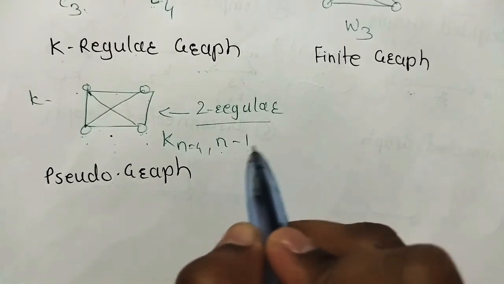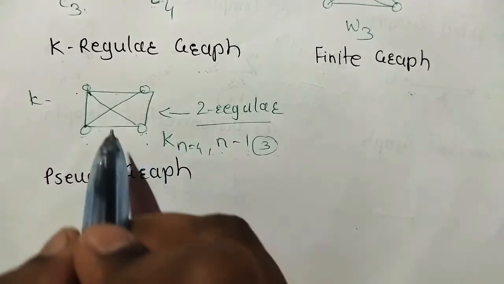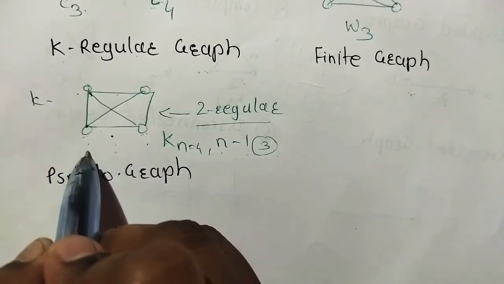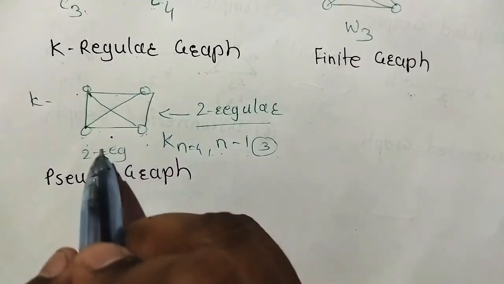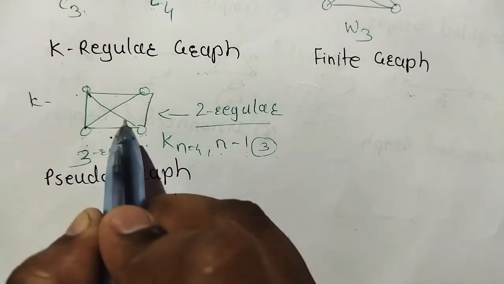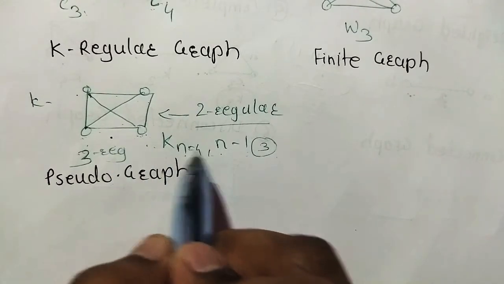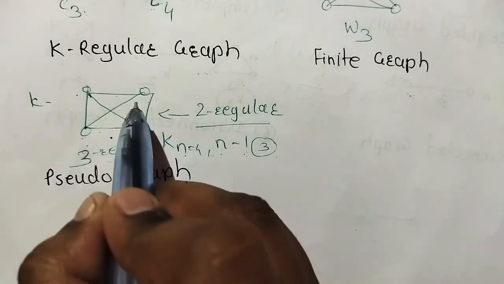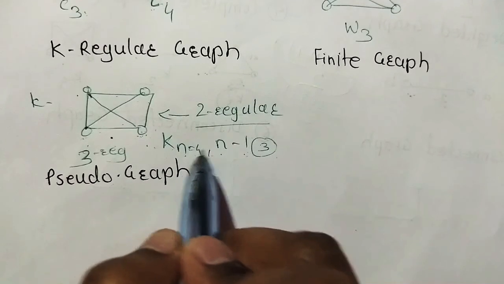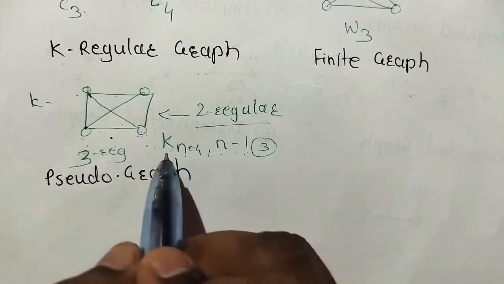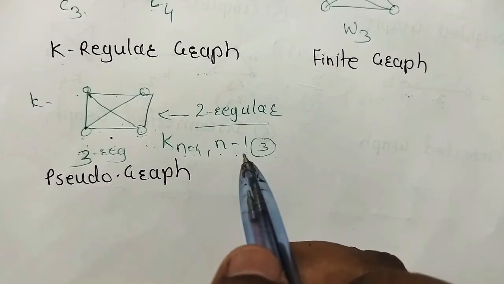N minus 1 means 3. Kn are always n minus 1 regular. Means for this, if this is 2 regular, this is a complete graph. Okay, now this is 3 regular. Okay, this is a complete graph. For this complete graph Kn, K4, this is n minus 1 regular. Means what? For each vertex, degree is equal to 3. For K4 it is 3 regular. For K5 it is 4 regular. These are the properties of regular graphs.